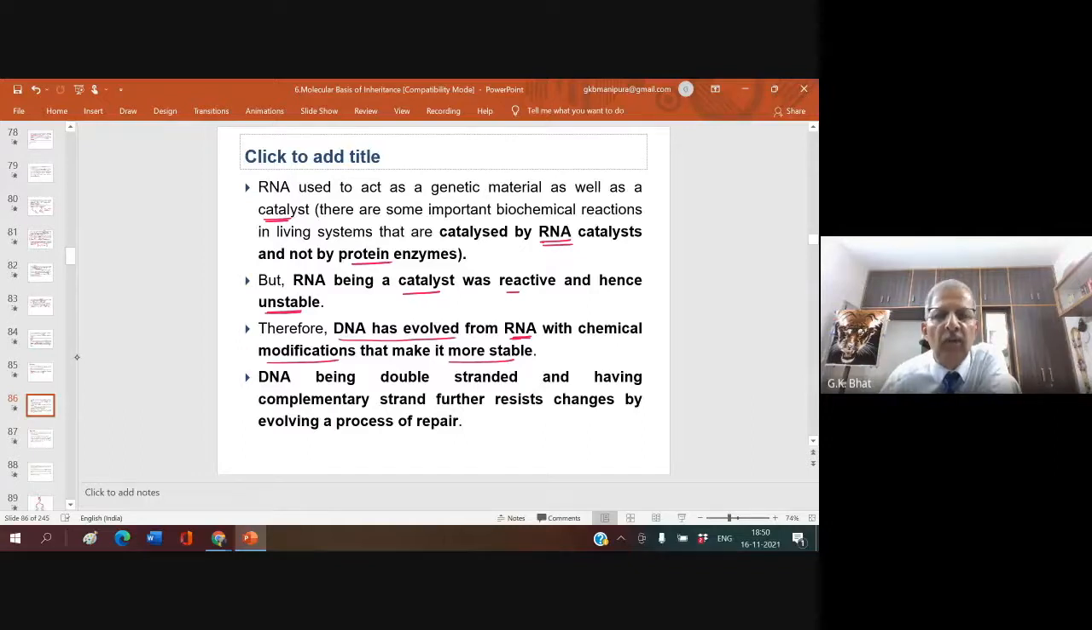DNA being double-stranded and having a complementary strand further resists changes by evolving a process of repair. If something happens, they can repair easily.